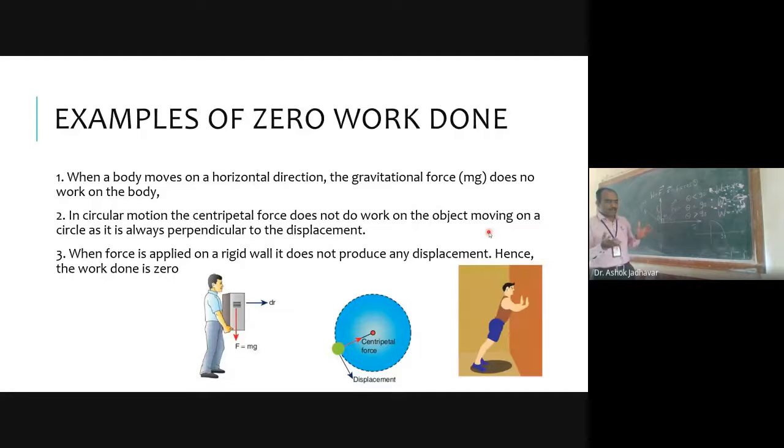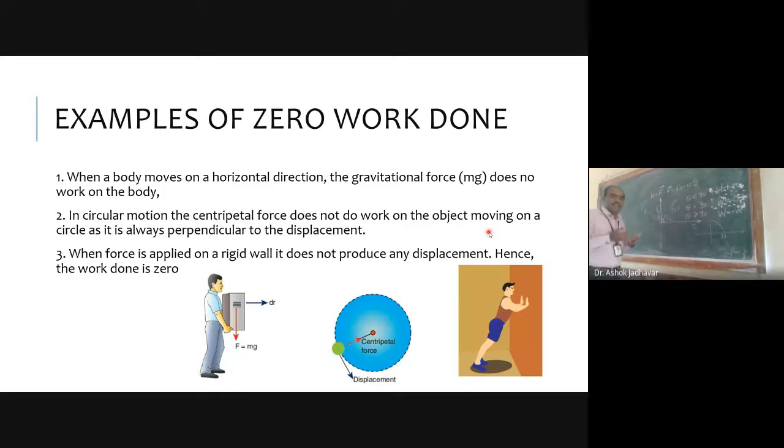Now we will consider an example of zero work done. You can consider an example like the one shown in the diagram. We have one person who is trying to take a basket in his hand and displace it from one position to another position. In that case, if you consider work done by gravitational force, it is in the downward direction.